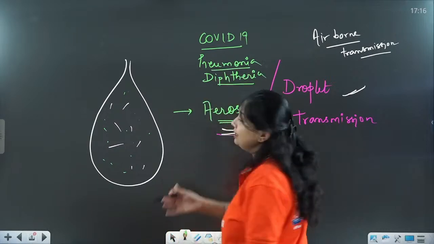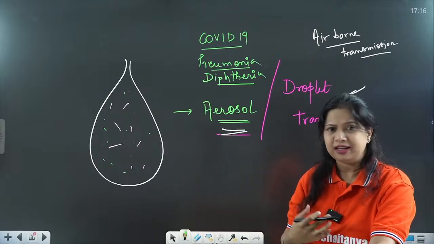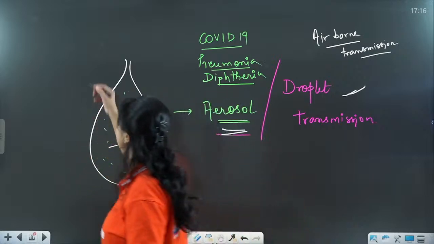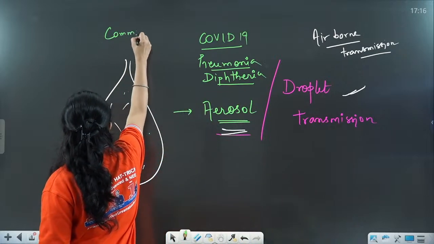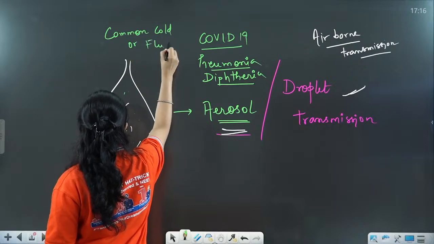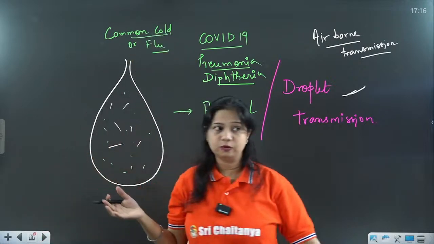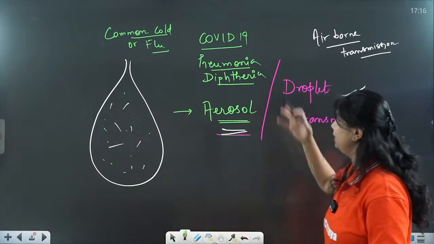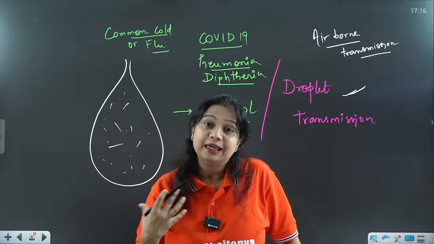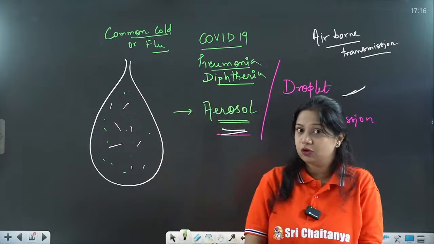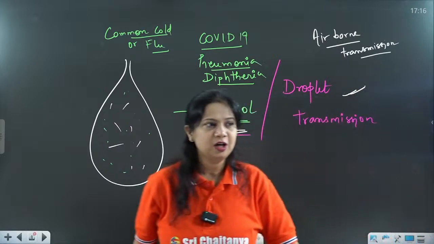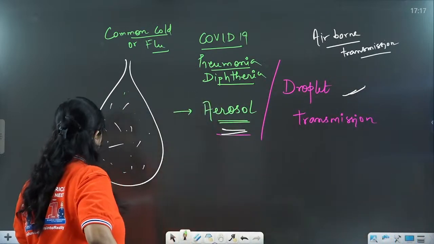So anything that enters through the respiratory tract, even the common cold, flu, all these are transmitted by aerosol or droplet transmission. Alright. So common cold or flu, COVID-19, pneumonia, any respiratory tract infection is caused by aerosol or droplet or airborne transmission. Alright, so this is about the aerosol or airborne transmission.